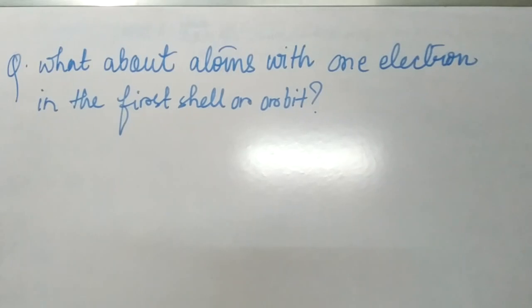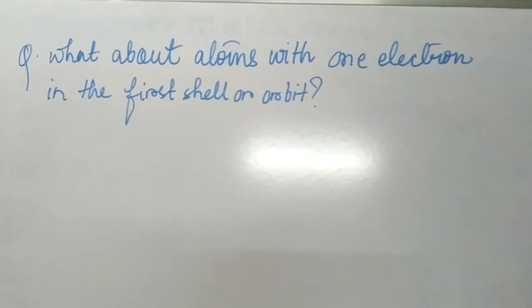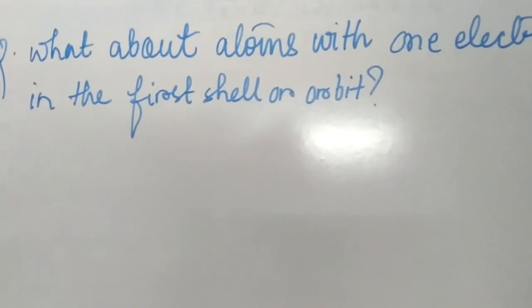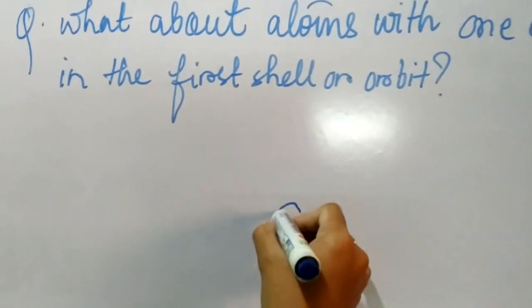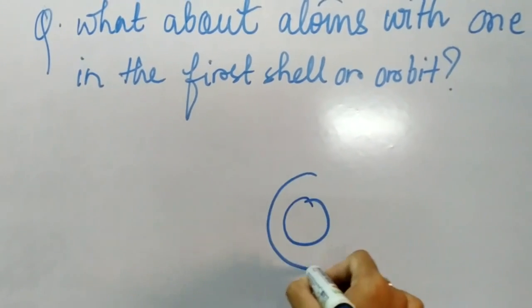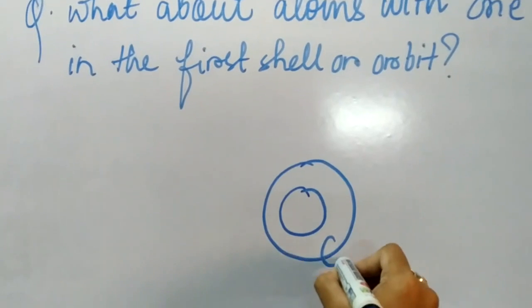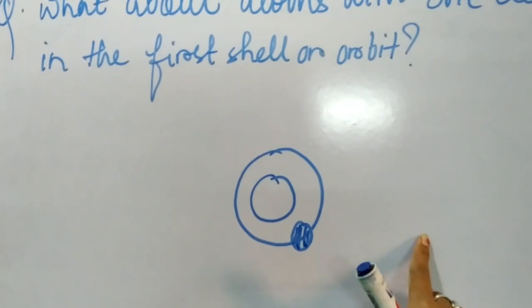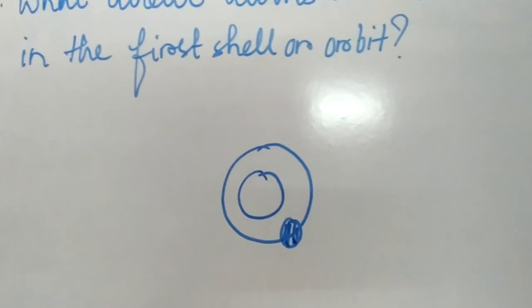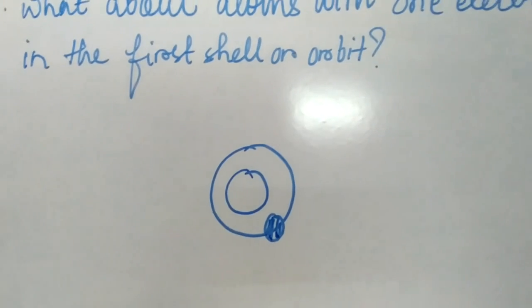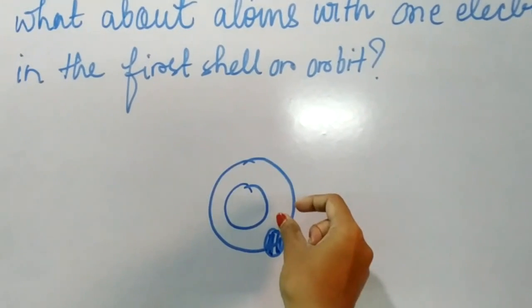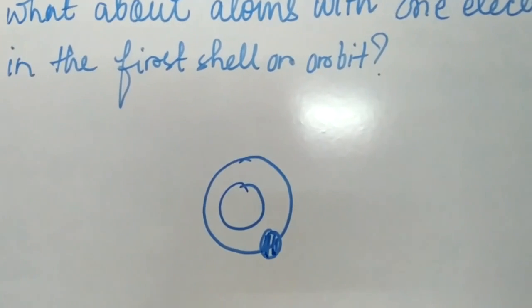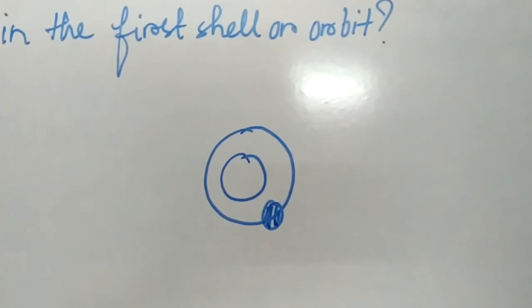Next is, what about atoms with 1 electron in the first orbit? What will happen if there is only one electron in the first orbit? Suppose this is the atom, this is the orbit, and it has only 1 electron. So how can it donate its electron? It's not possible. Either it has to gain 1 electron in order to complete the octet shell, or it needs to share an electron. How does it do it? Let us see.